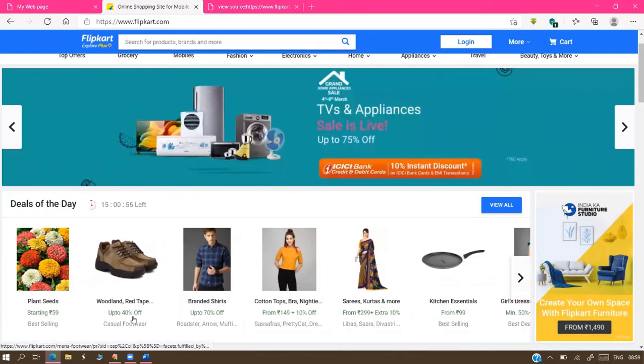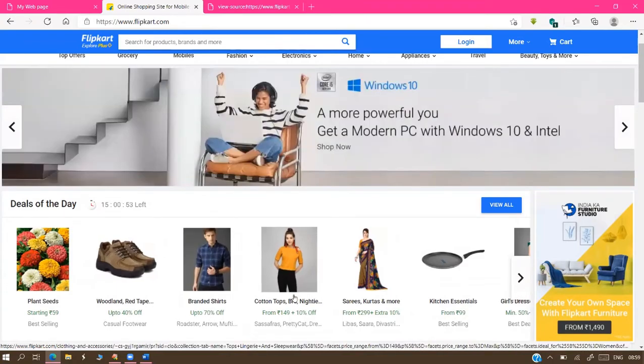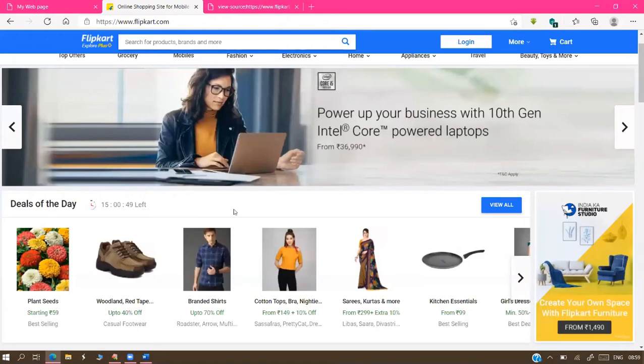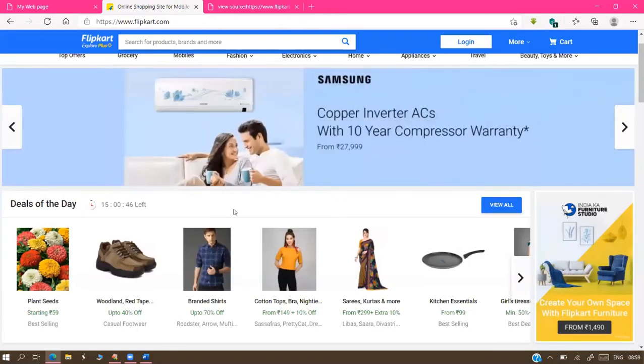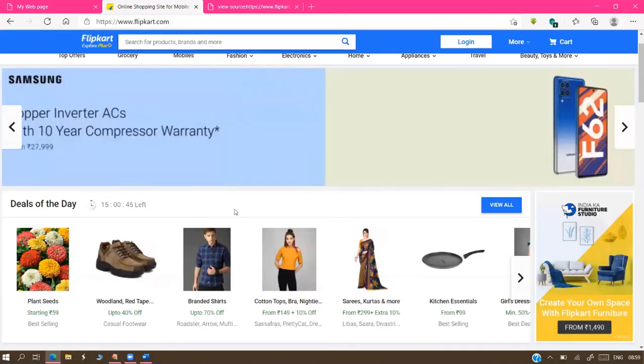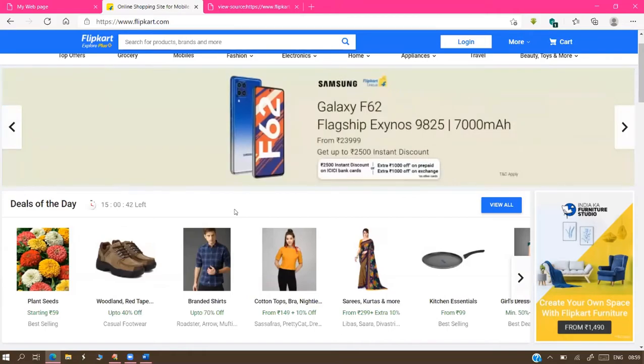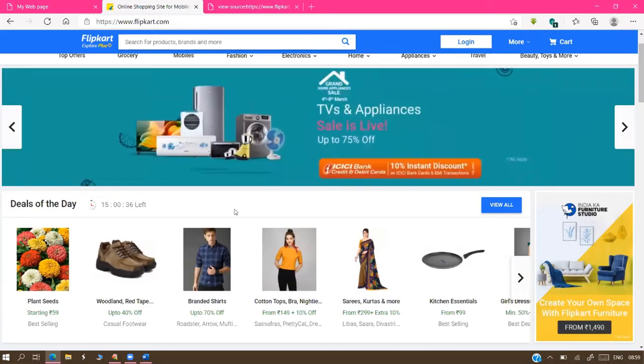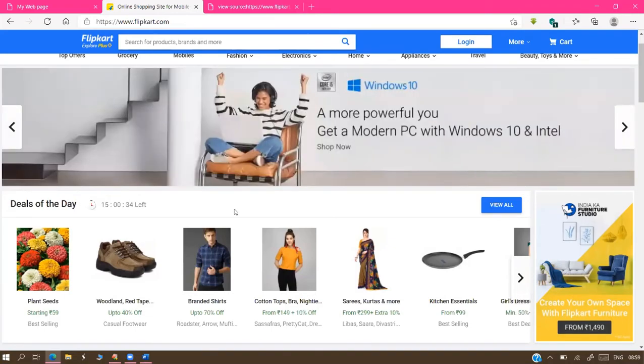Otherwise, product prices would not come, offers would not come, product availability would also not come. In a dynamically designed page, if all the images are already stored somewhere, we can load them by using some shortcut code, by using some special programming.